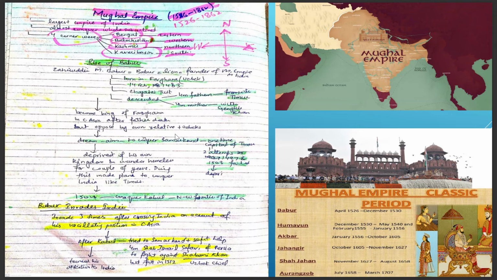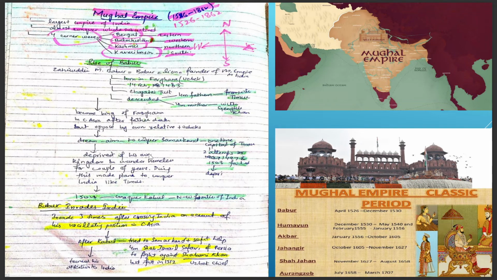Because Timur always wanted to conquer Samarkand, and the dream of Timur was present in Babur. For that reason Babur made two attempts, in 1497 and 1503, to conquer Samarkand, but he failed.